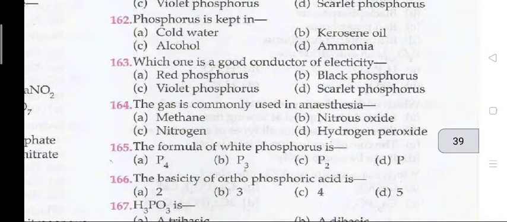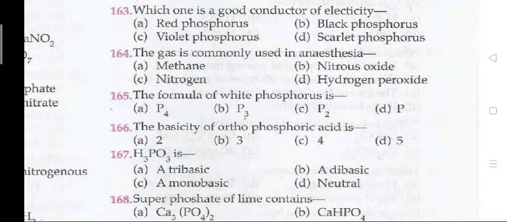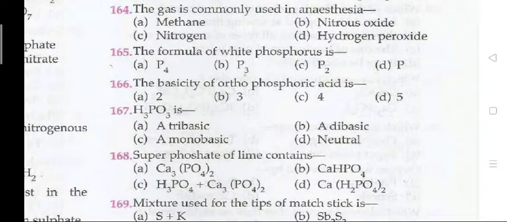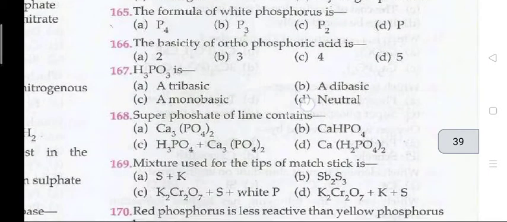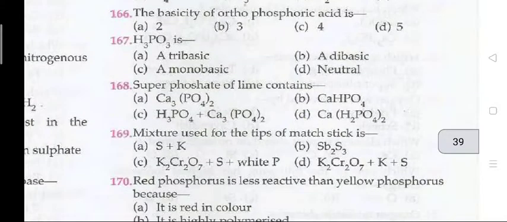Next, phosphorus is kept in A, that is cold water. Question 163, which one is a good conductor of electricity is B, black phosphorus. The gas commonly used in anesthesia is B, nitrous oxide. 165, the formula of white phosphorus is A, P4.